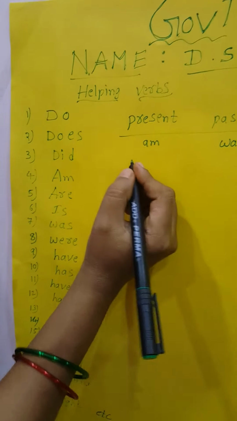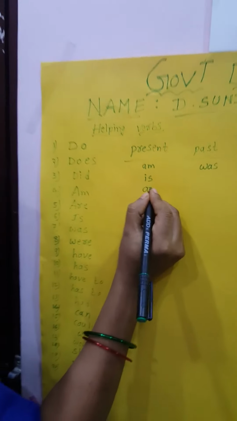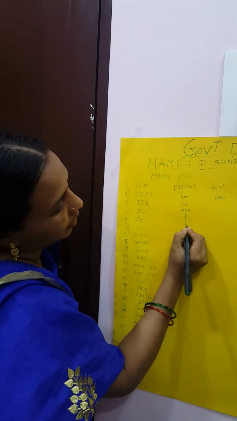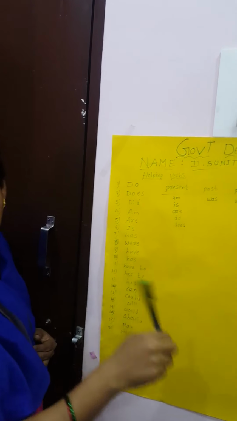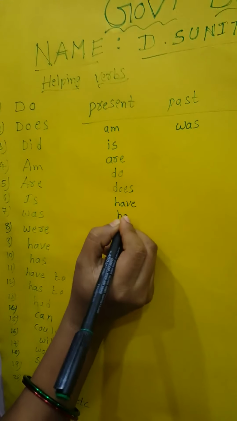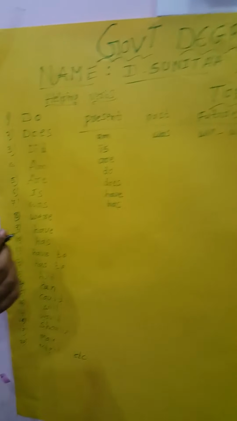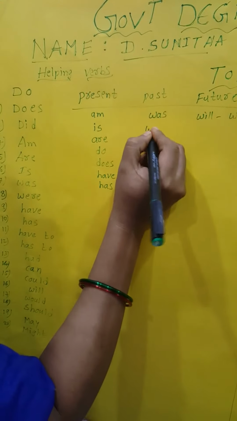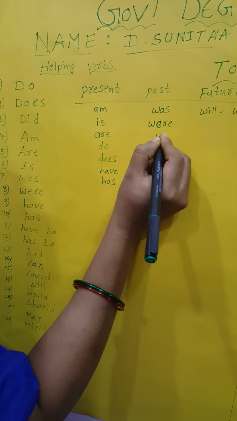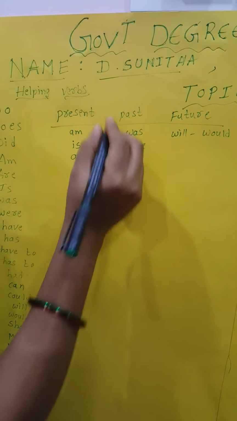In the present form some more helping verbs are there: is, are, do, does, have, has. These all come under the present form helping verbs. In the past form: was, were, did and had. These all come under the past form.